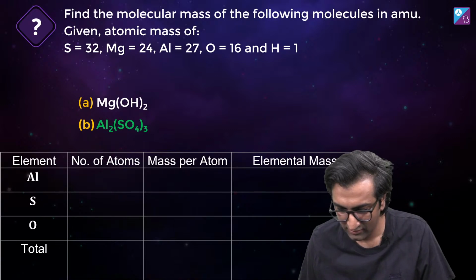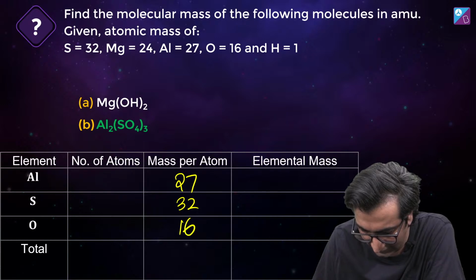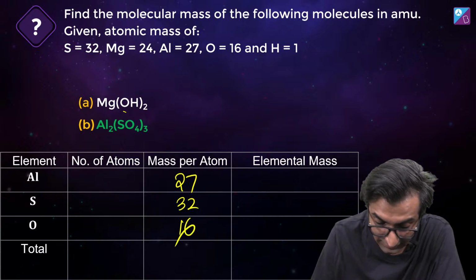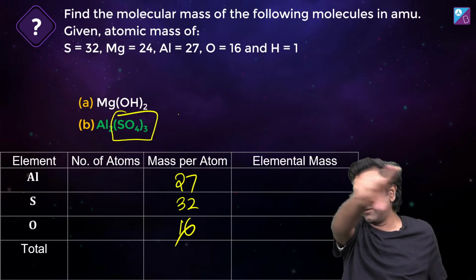Same cheez karie. Yeah, aluminium mass is 27, sulfur 32, oxygen 16. Okay, mass of one atom. But now the number of atoms has changed. See, be careful about this. Please do this. I'll give you 30 seconds to do this. Jaldi karo, teenon channel pe. Jaldi karo, please.